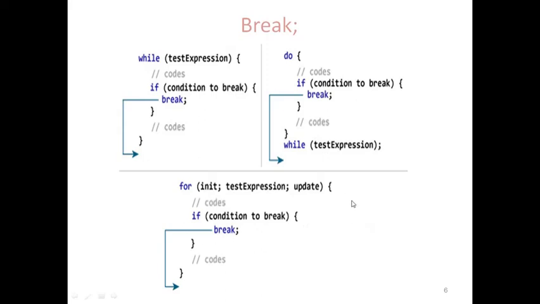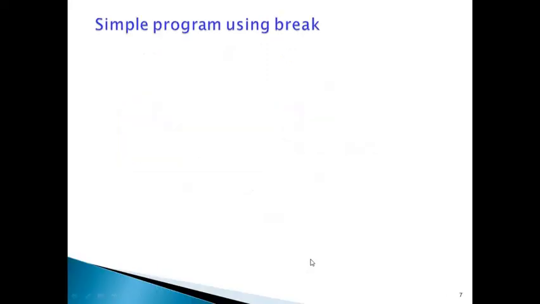If you observe the for loop also, the same thing happens. Until it executes the break statement, it repeats the process, executing the block of statements repeatedly until the loop condition is false. When it executes the break statement, it comes out of the loop immediately. We will see one example, then you can understand how the break statement works.